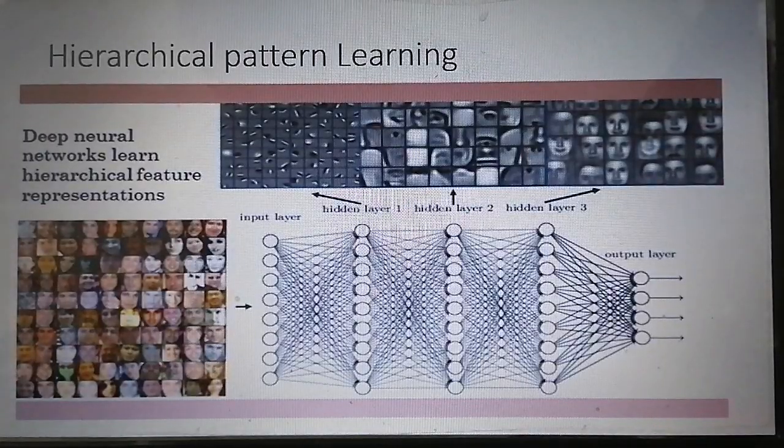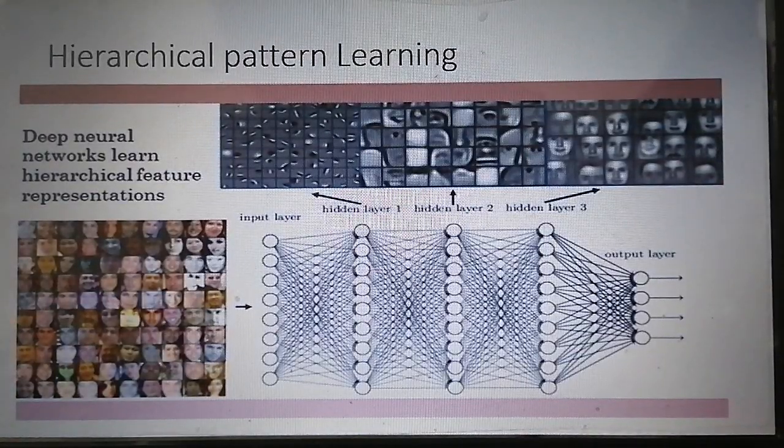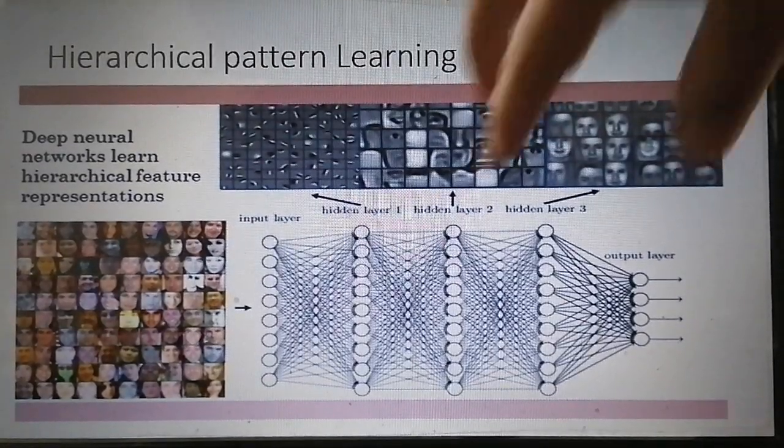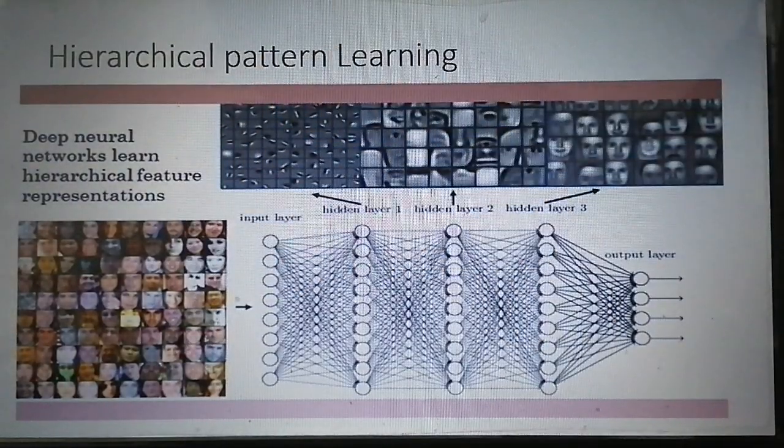Next, the convolutional neural network learns in a hierarchical way. What does it mean? Here you can see this is a deep neural network. The convolutional neural network is also a kind of deep neural network where every layer learns patterns in a hierarchical way.